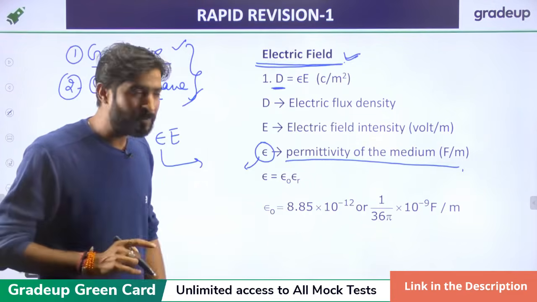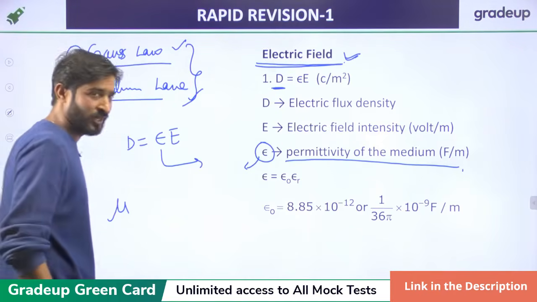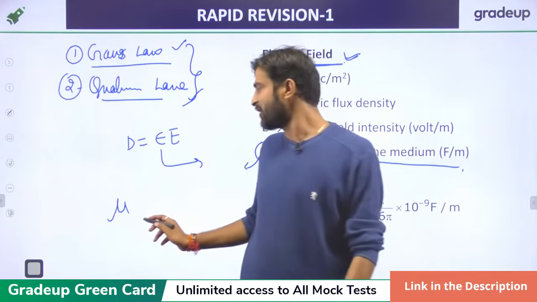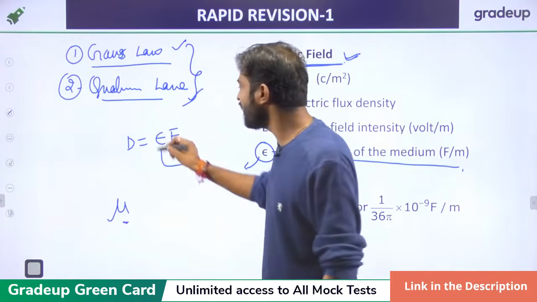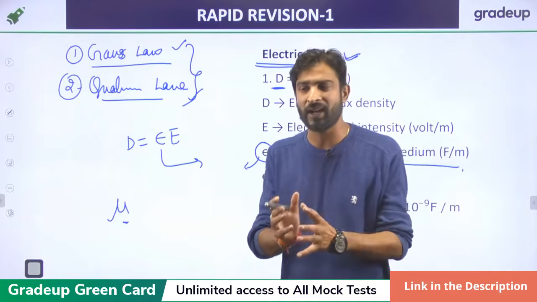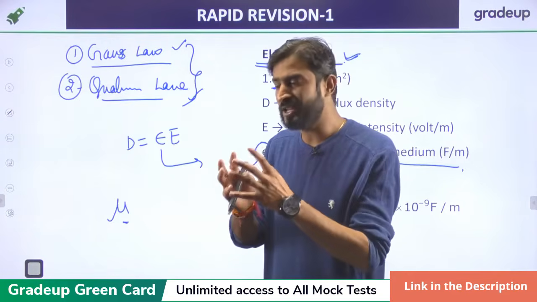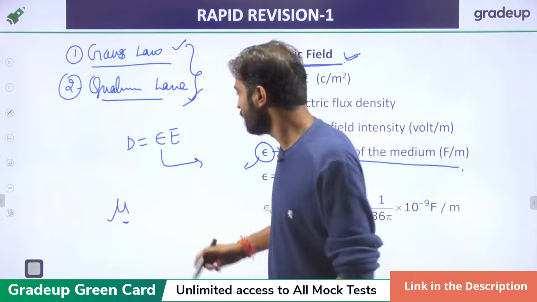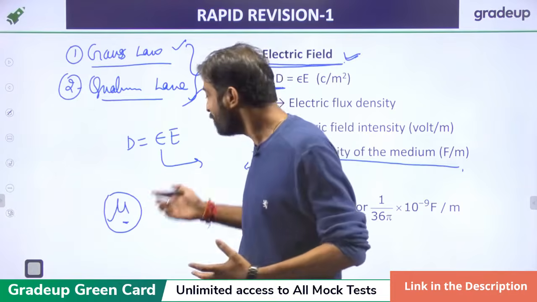So epsilon is basically related to the electric field, and there is another parameter called permeability, mu. Permeability is basically related to the magnetic field. So epsilon gives the idea how a material or any system will deal with the electric field, and mu gives the idea about how the material will deal with the magnetic field.